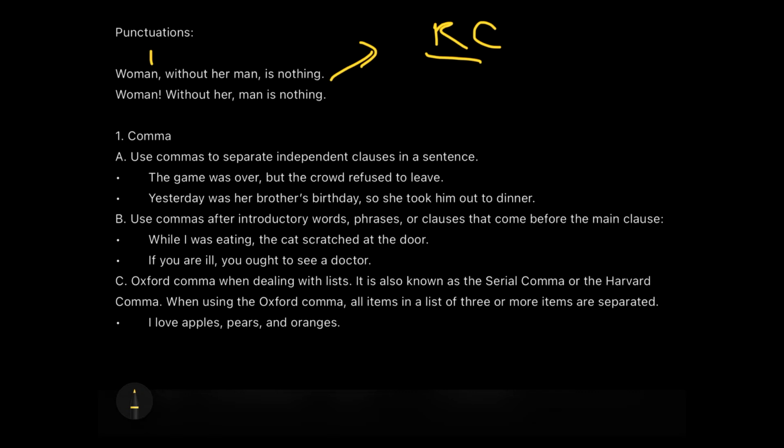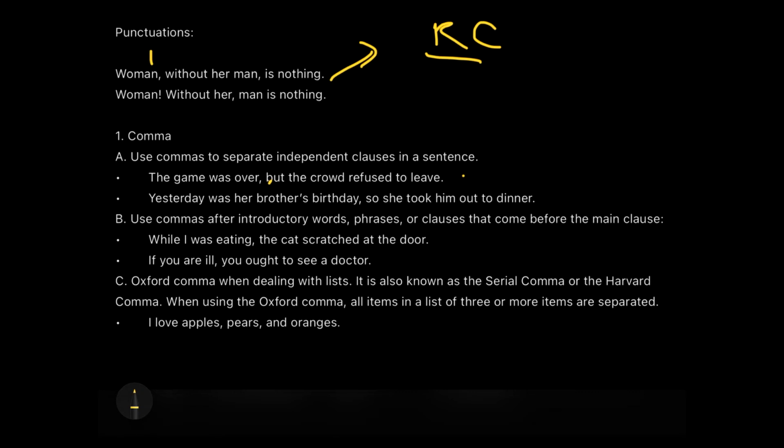So that's why we need to have a good knowledge about punctuations. Now let's start with the first punctuation, that's the comma. Use a comma to separate independent clauses in a sentence. For example, "the game was over" is an independent clause, and "the crowd refused to leave" is an independent clause, but they are connected with the help of a structure word, that is "but", and therefore we give a comma here.